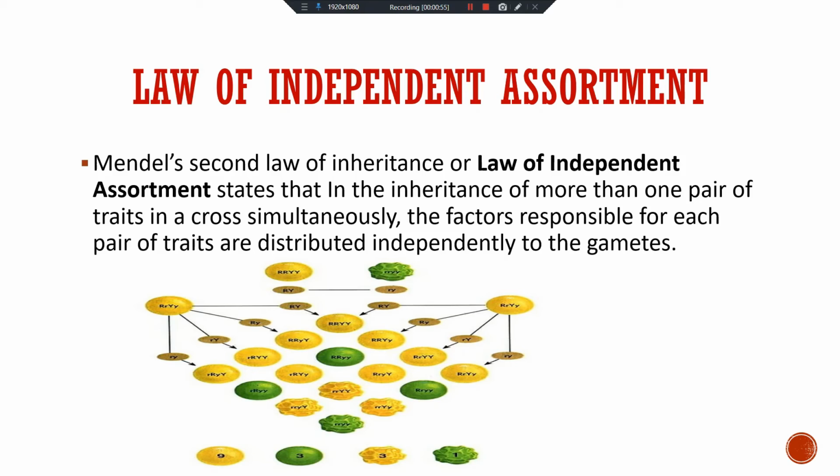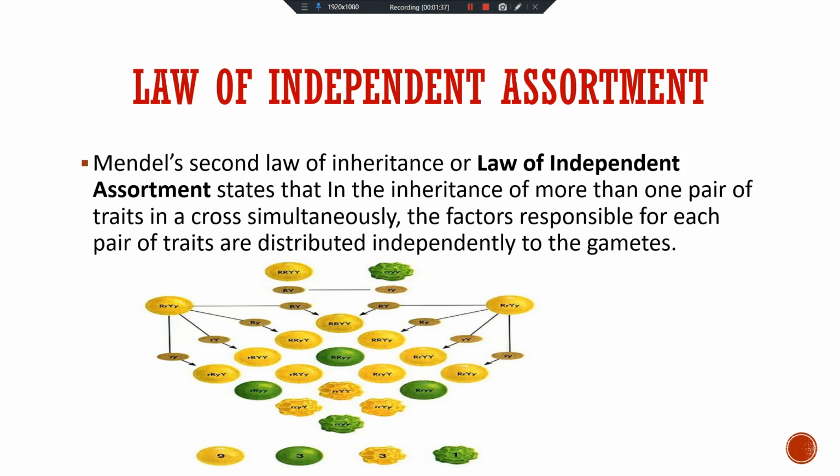and small y is representing the green color. Okay. When the gametes are formed, what happened? The gametes are formed in this way. You can see over here. From here, R and Y. From here, small r and small y. Clear? And then this is forming the gametes here, capital RY and small ry. In detail, I already explained this experiment in my lecture. You can see over here. So when the gametes are formed, round and yellow, and wrinkled and green.